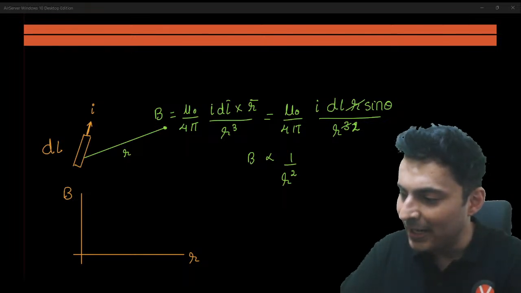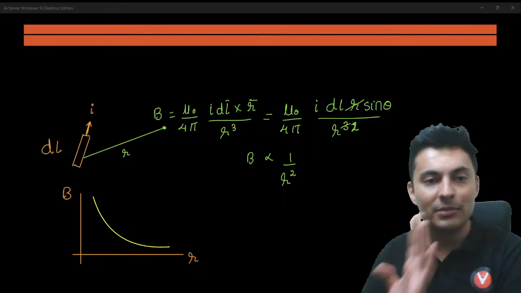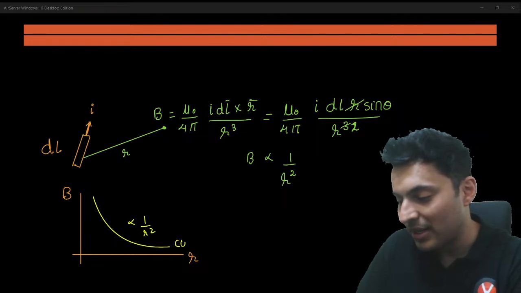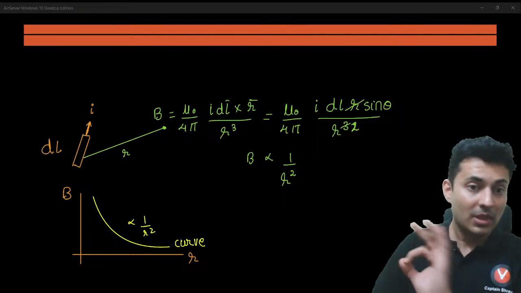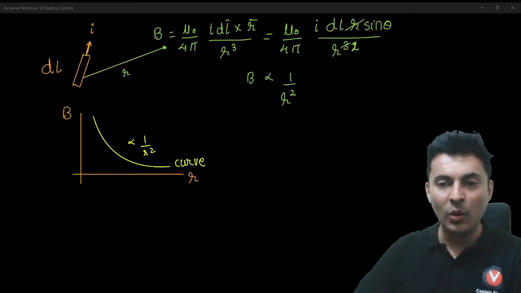So that is the reason why you will see the graph will just be some random curve. It's just inversely proportional to R square. It's a curve. It's not a hyperbola. It's not a hyperbola. Okay.